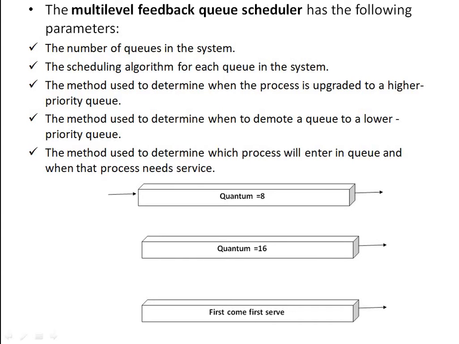It means the low priority processes do not get executed at the end of the time slice, and that becomes starvation. So to overcome this starvation, the processes that wait too long in a low priority queue will be moved to the higher priority queue. This is the multi-level feedback queue characteristic. And today we are going to discuss the concept of deadlock.